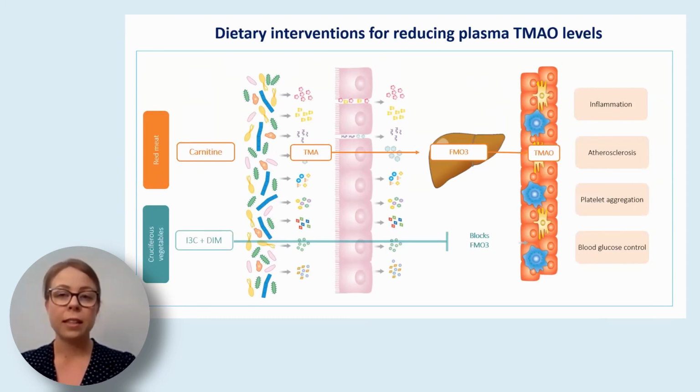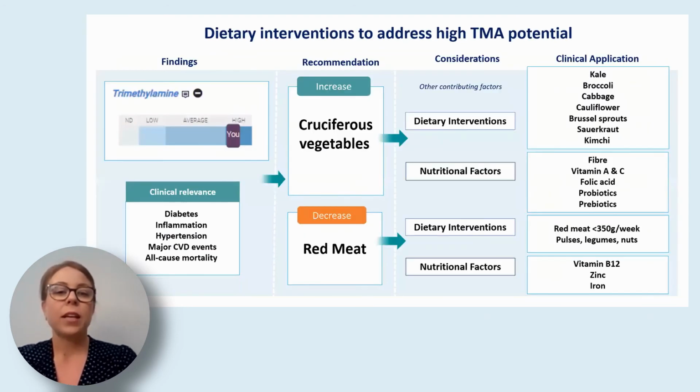Research has shown that the dietary indoles, indole 3-carbinol or I3C, and diindolylmethane or DIM, found in cruciferous vegetables will inhibit the enzyme that's responsible for converting TMA into TMAO. So increasing your patient's consumption of these indoles will aim to decrease how much TMAO is produced in the liver.